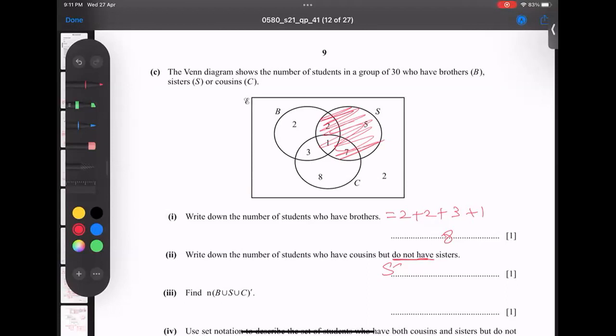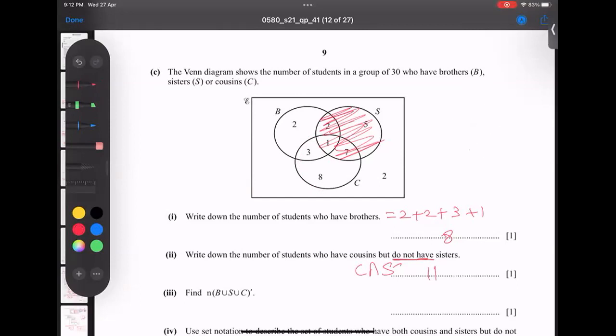Part 2 we have to try here. He said not sisters, so sisters is not there, but cousins. If you talk about cousins, it means the circle of cousins, as I said before. So this comes cousins. So 8 plus 3 cousins comes. So it means 11.